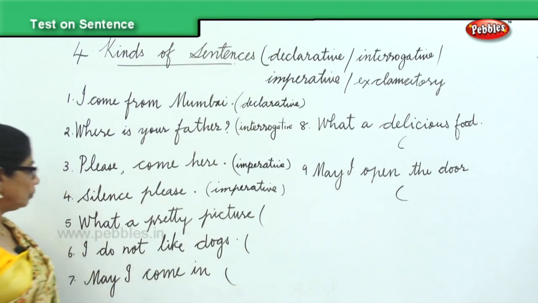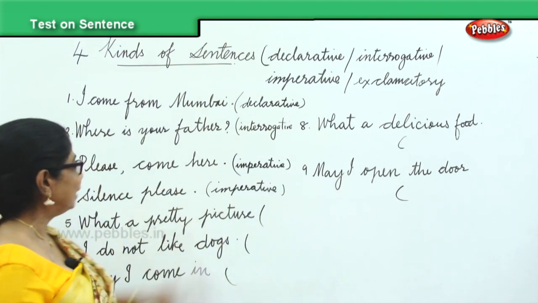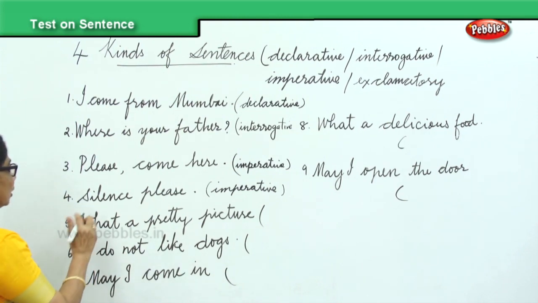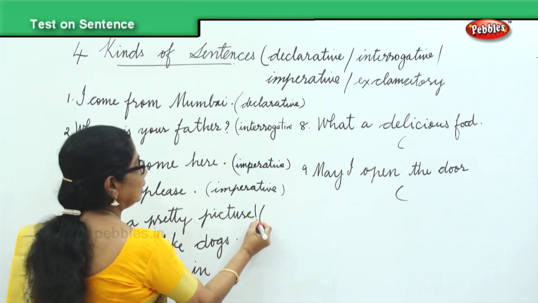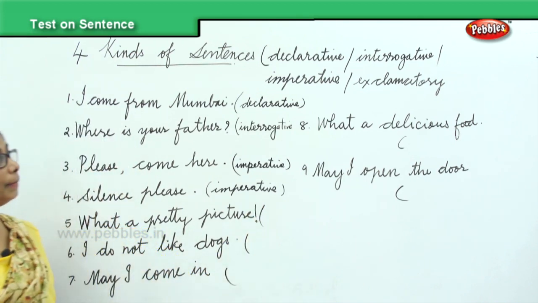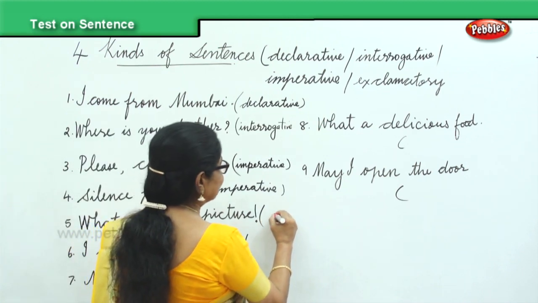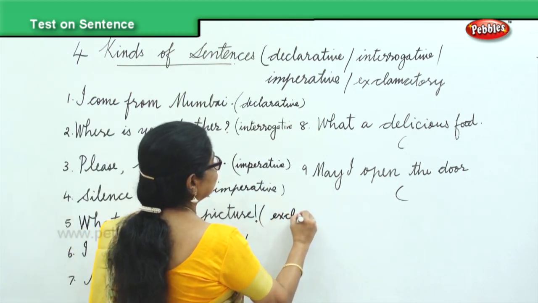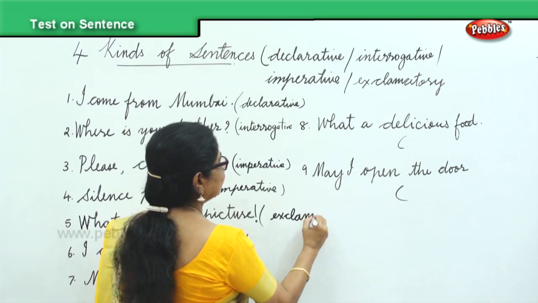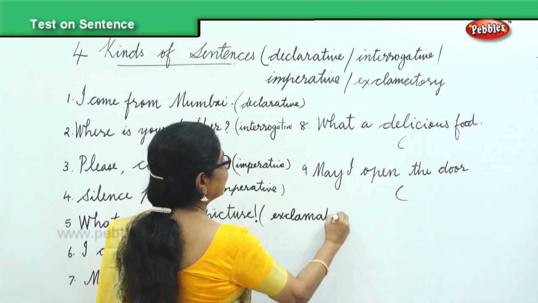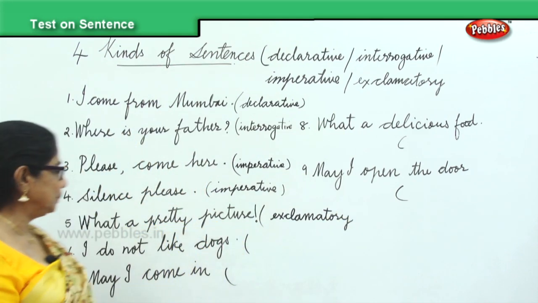Imperative sentence. What a pretty picture. What is that? What a, W, it starts with a capital letter. What a pretty picture. It ends with an exclamation mark and automatically it becomes an exclamatory sentence.